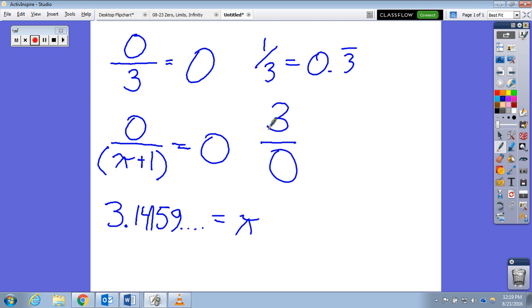So I hear it could be 0, it could be 3. Any other thoughts? Don't be afraid to, if you think you might be wrong, just say what your thoughts are. This is because we're here to learn. So 3 divided by 0: 0, 3.